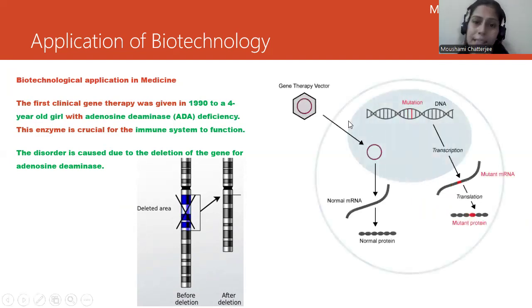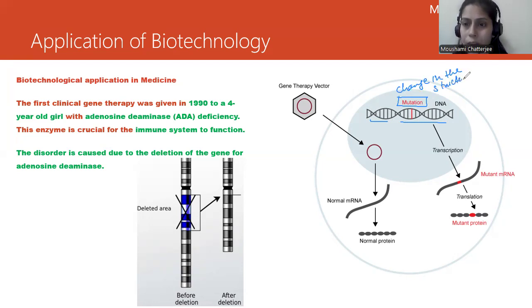Now there are two conditions which happen over here. In gene therapy, this is your DNA. This is the structure of the DNA, which we can see here. Now a mutation has happened. What is mutation? Any change in the structure of the DNA. This is basically a mutation.